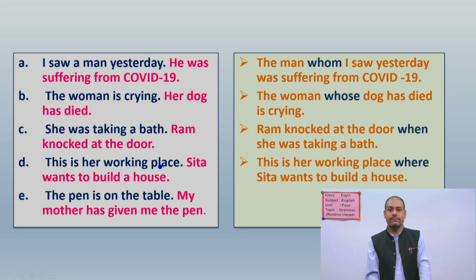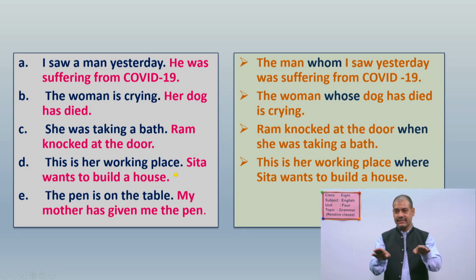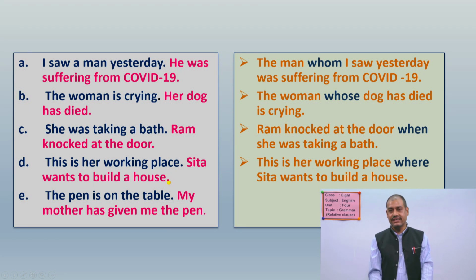It is related to place. If you want to relate these two, you have to use relative pronoun where. And your sentence becomes: this is our working place where Sita wants to build a house.